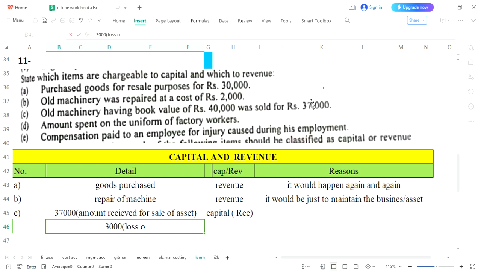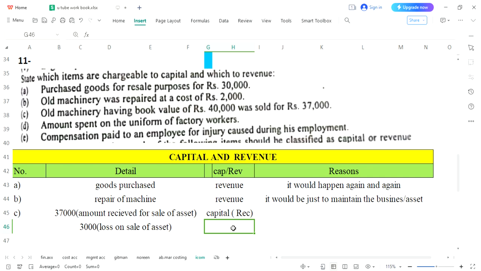Loss on sale of asset. Again, this loss would not be happening in routine. Once in several years you will be selling your asset, and the loss you are facing at that time, still that loss is rare. It's not usual practice. Again, we will call it capital, but at the same time, we will understand it is loss.